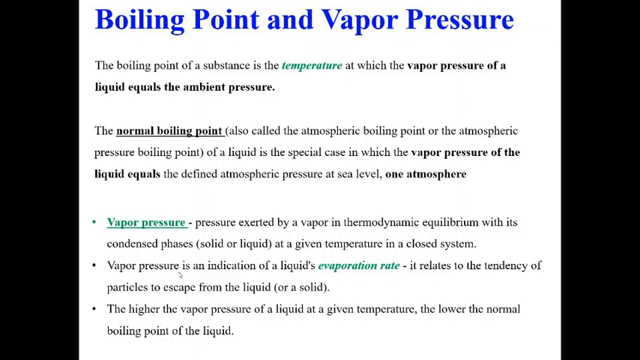So this vapor pressure indicates the evaporation characteristic, or how likely the liquid is to evaporate. Okay, it relates to the tendency of particles to escape from the liquid surface. So if you have higher vapor pressure, it means the normal boiling point will be lower. The liquid is more likely, or more quickly, to get evaporated or boiled.